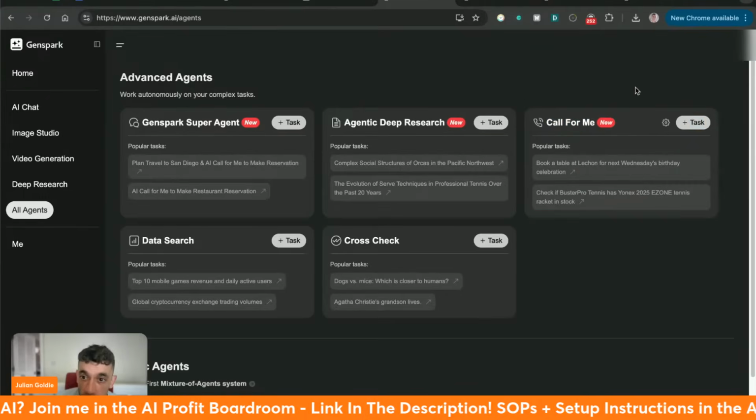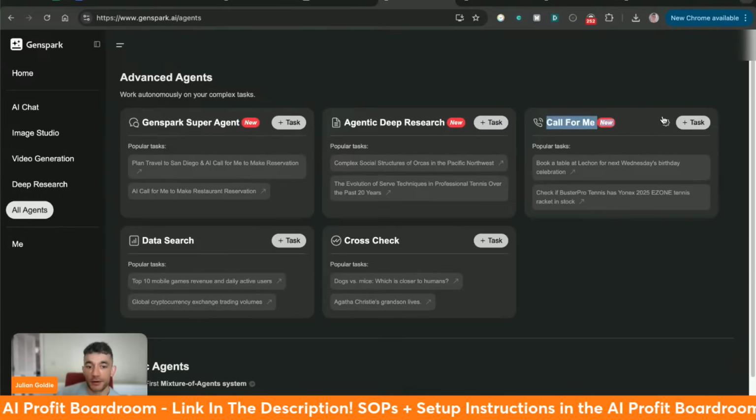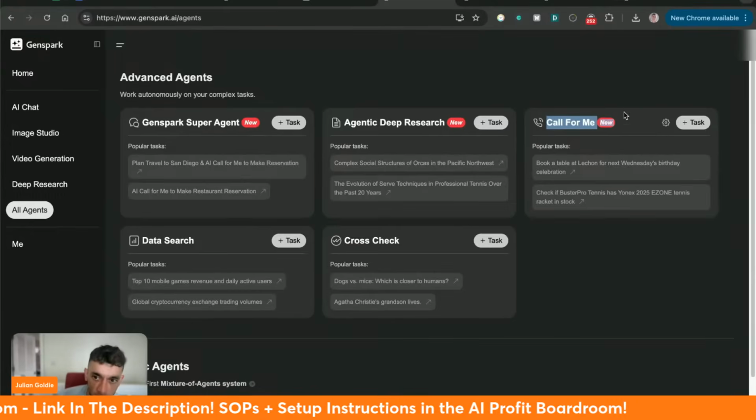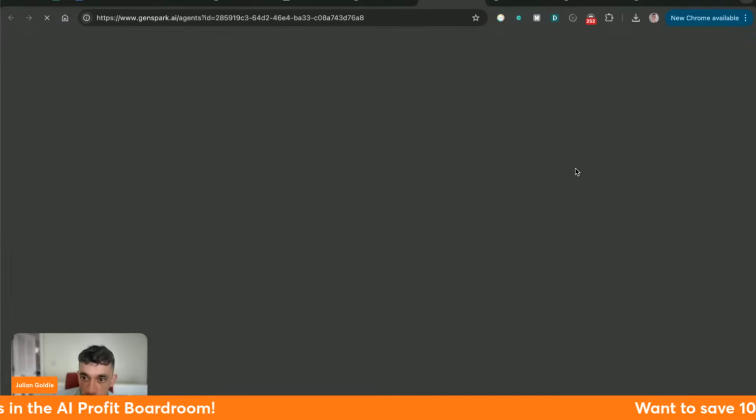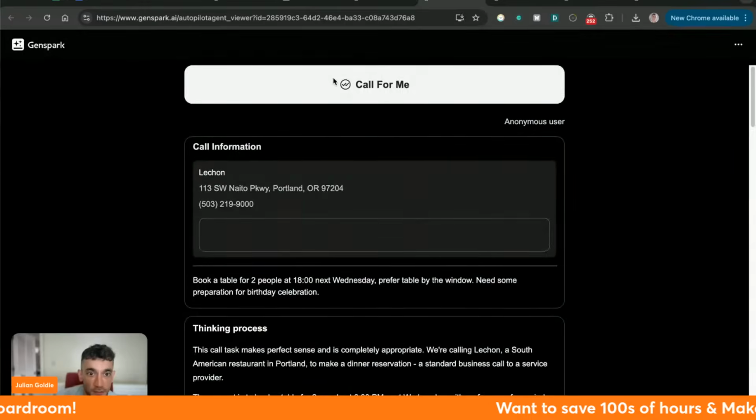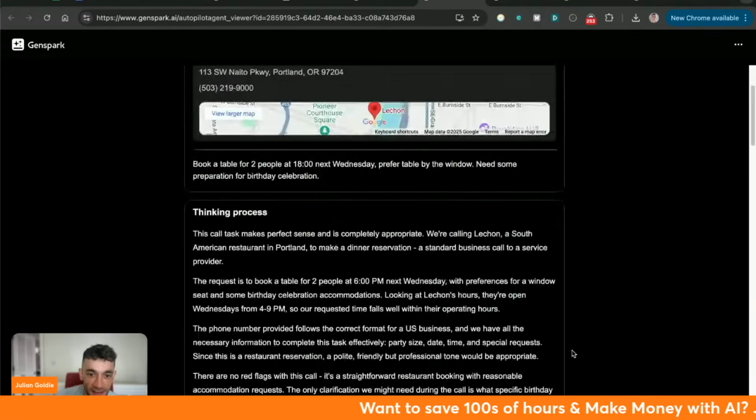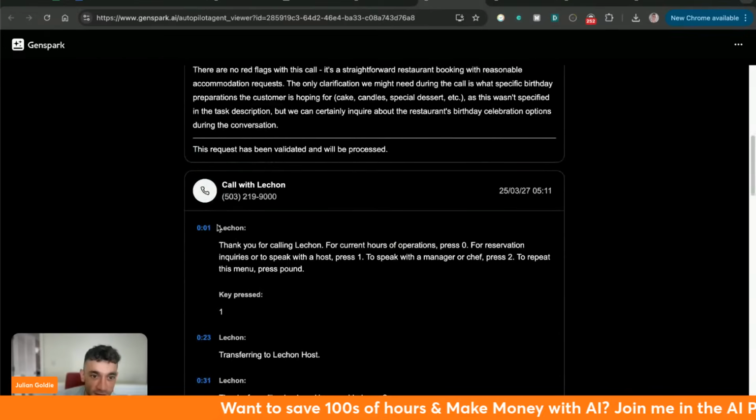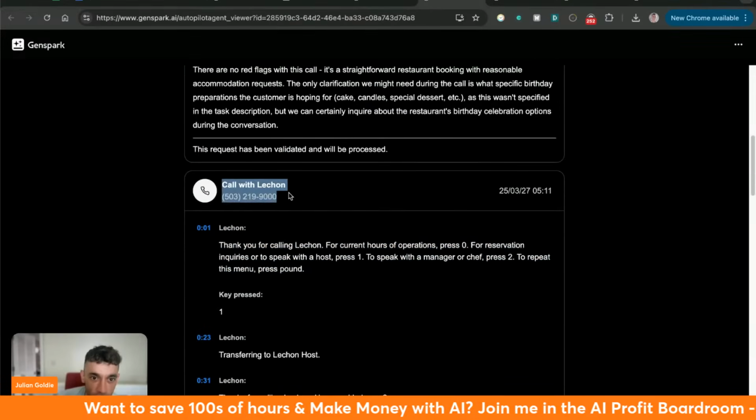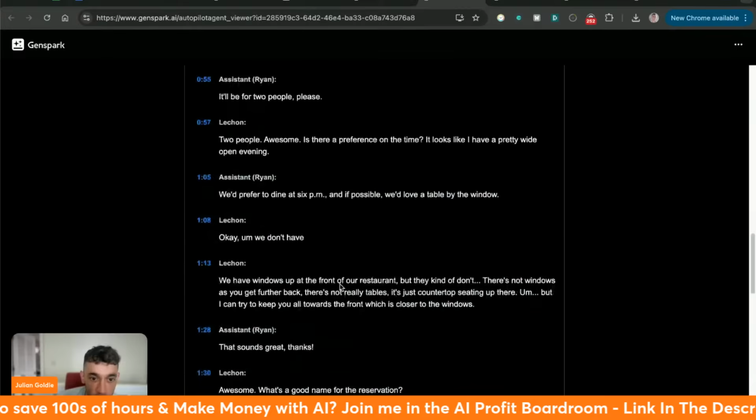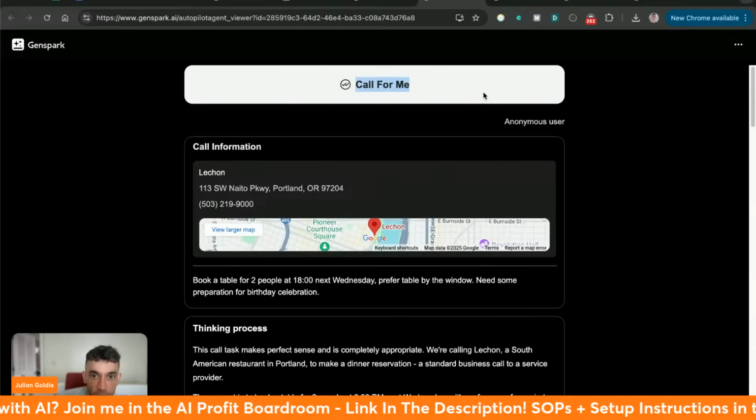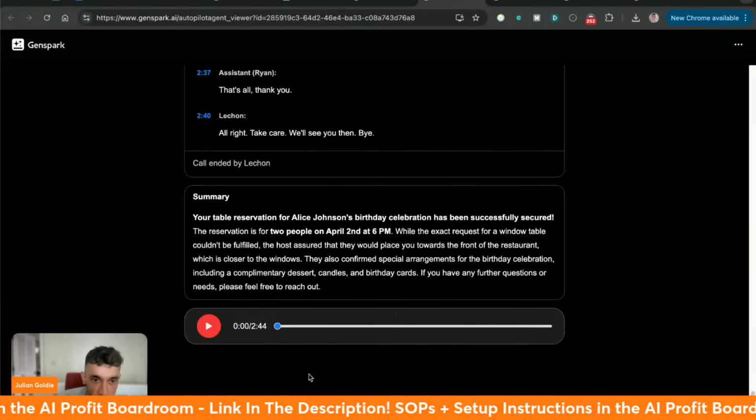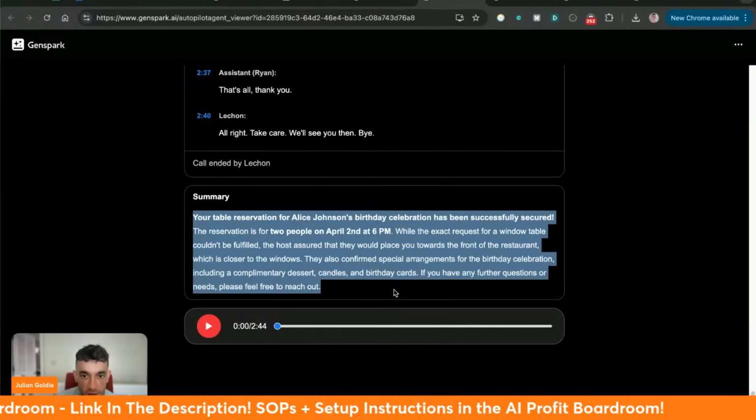So there's a call for me section. You can actually get your AI agent to make a call, and I would be careful about using this, especially in the US, for obvious compliance reasons. But you can say call for me, and then say, book a table at Lechon for next Wednesday, right? And you can see here, it's literally done a phone call. It's actually made a phone call with Lechon. That's the number. It created an example right here. You can actually play back the conversation, and it's actually booked the table.